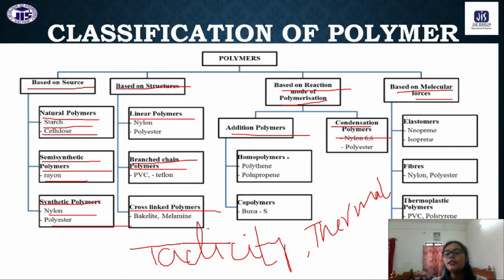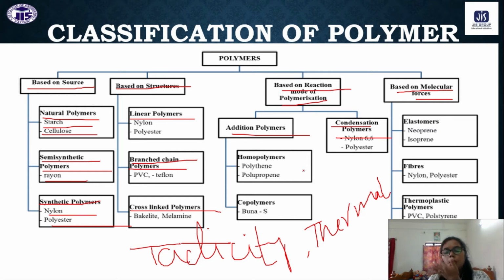Examples of addition polymerization are polyethylene, the polymerization of ethylene, that is an addition polymer. And a condensation polymer example is nylon 6,6. We get nylon 6,6 from the condensation polymerization reaction.